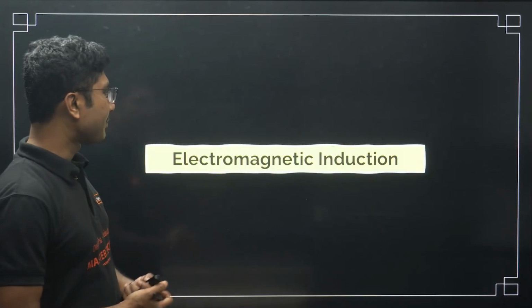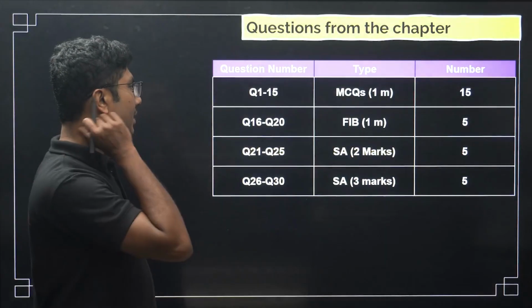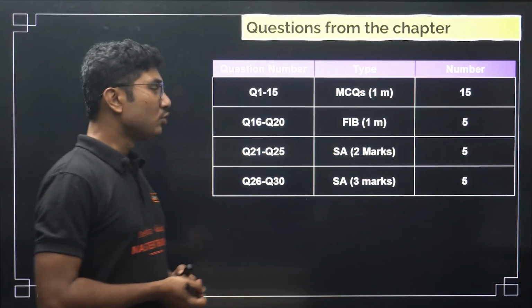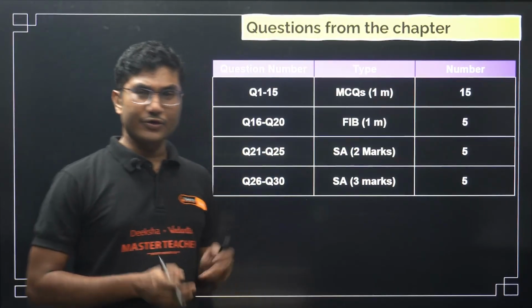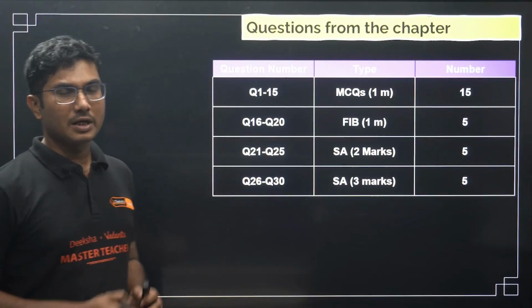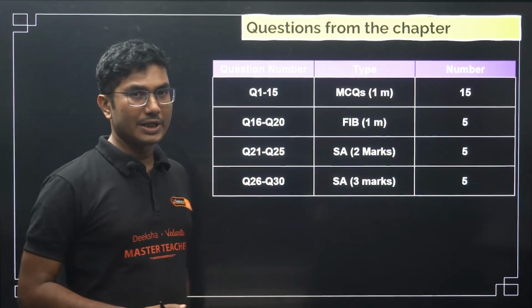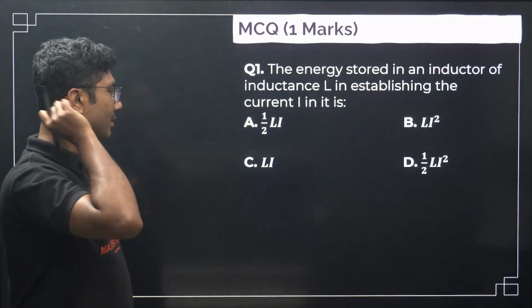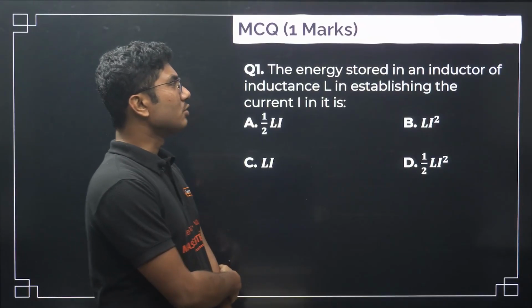Okay, now next chapter, electromagnetic induction. Here we are going to discuss 15 MCQs, 5 fill in the blanks, 5 2-marker questions and 5 3-marker questions. As I promised, no 5-marker long question. So we are going to complete these 2 chapters very quickly. Now start with the questions. The energy stored in an inductor.